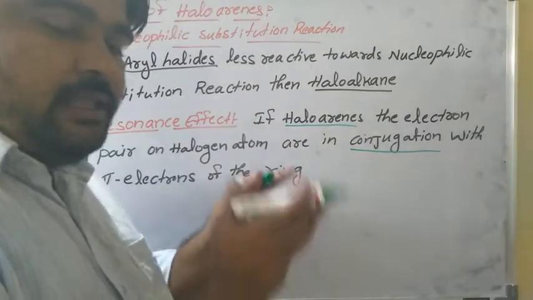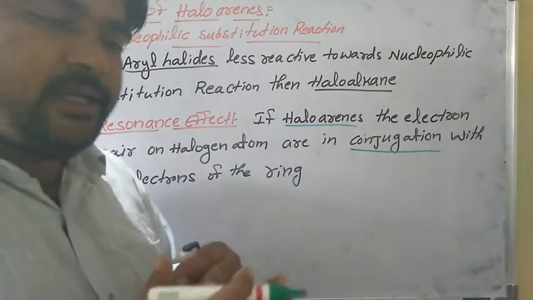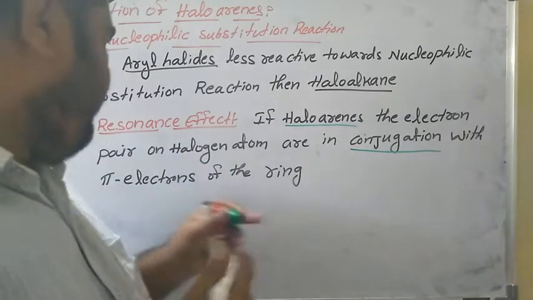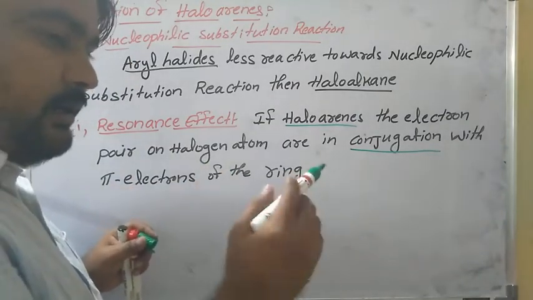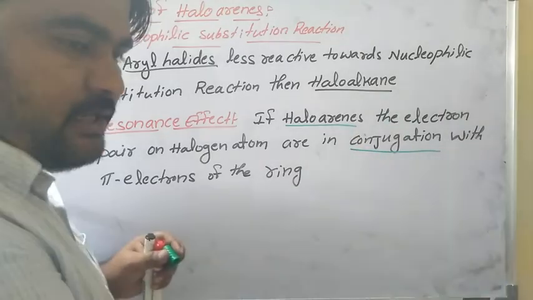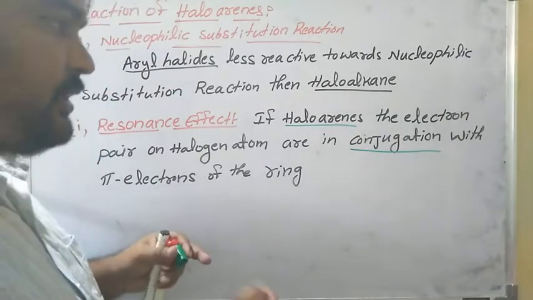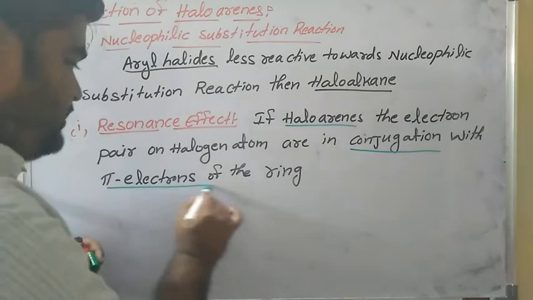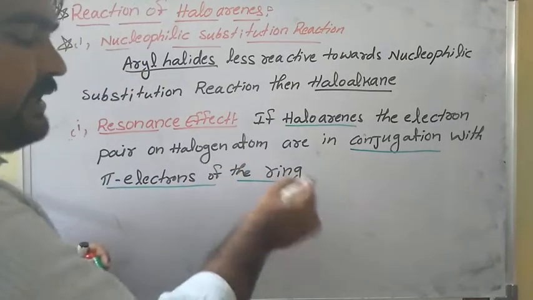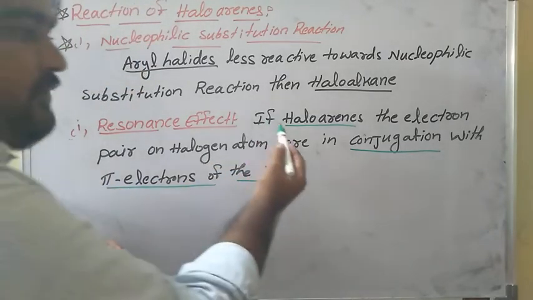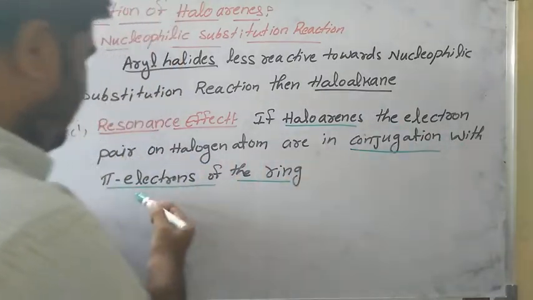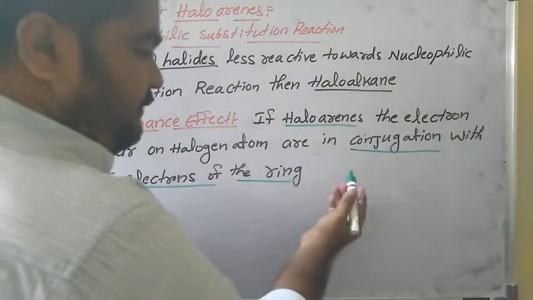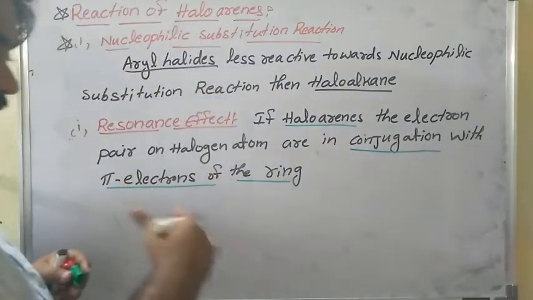So 1, 3, 5, 7 like this, alternating. Carbon single bond and double bond, next carbon single bond and double bond like this, in conjugation with the pi electrons of the ring. Arene ring means benzene ring. In haloarenes, the electron pair on the halogen atom is in conjugation with the pi electrons of the ring, following the resonance structures. I will write the resonance structures.